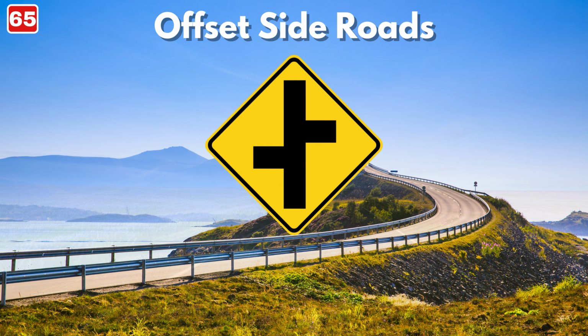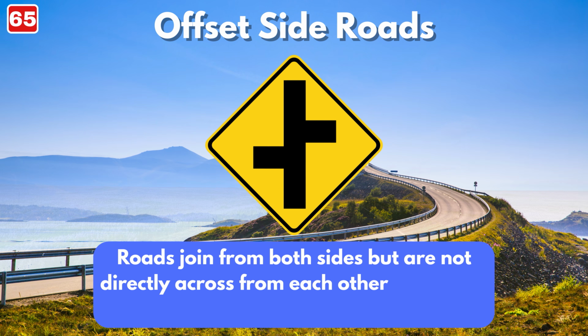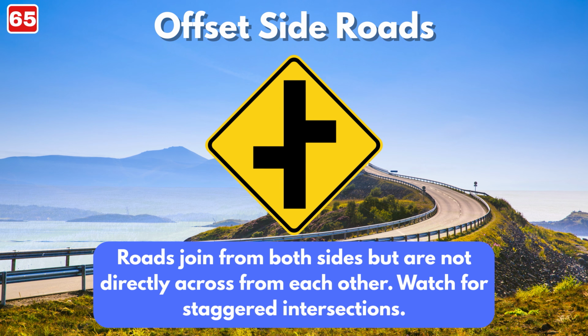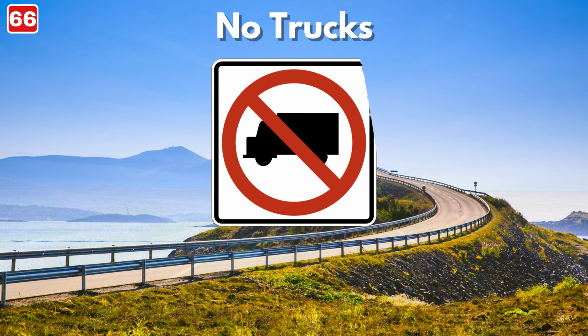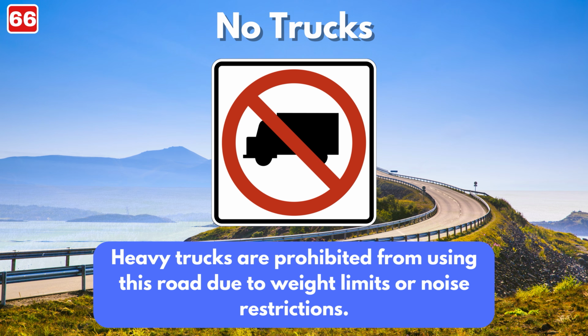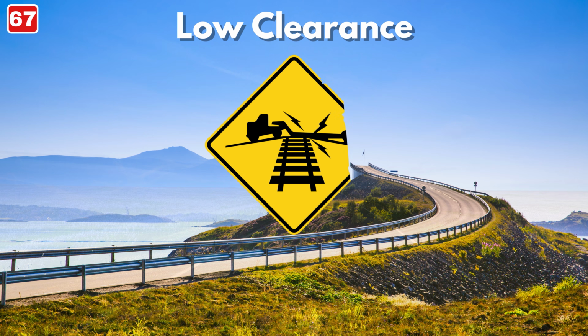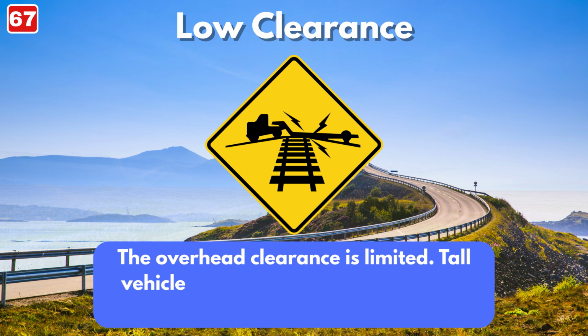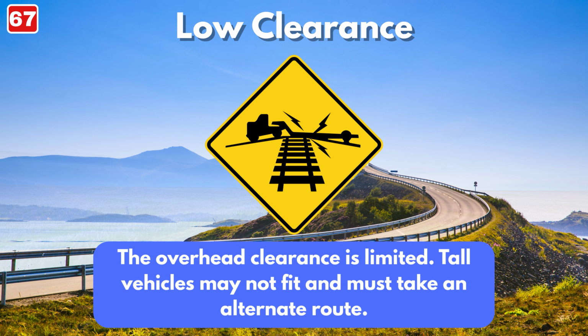Offset side road sign. Roads join from both sides but are not directly across from each other. Watch for staggered intersections. No truck sign. Heavy trucks are prohibited from using this road due to weight limits or noise restrictions. Low clearance sign. The overhead clearance is limited. Tall vehicles may not fit and must take an alternate route.